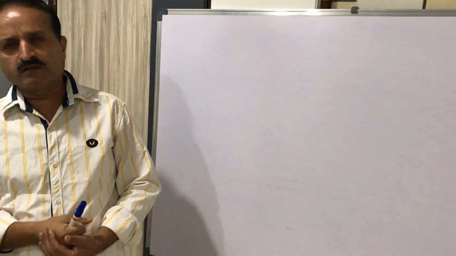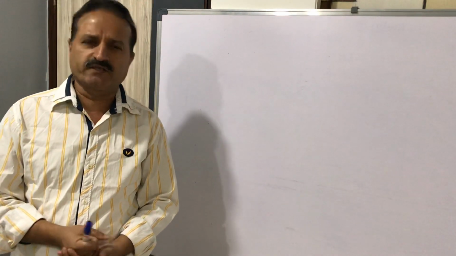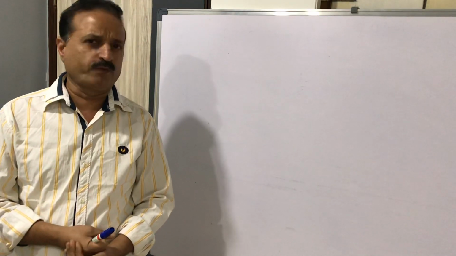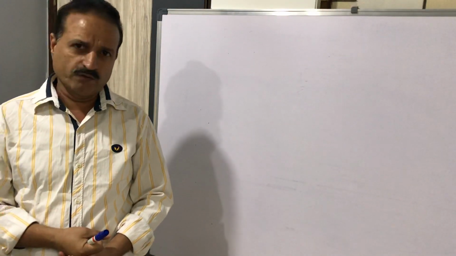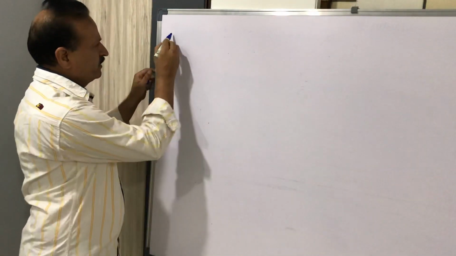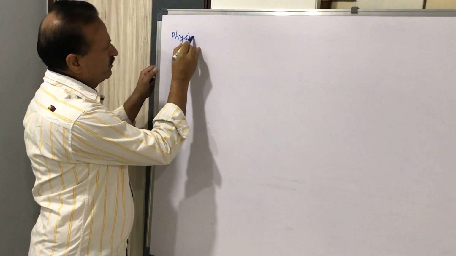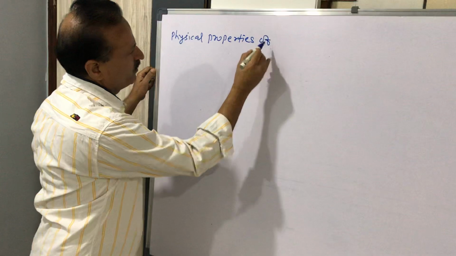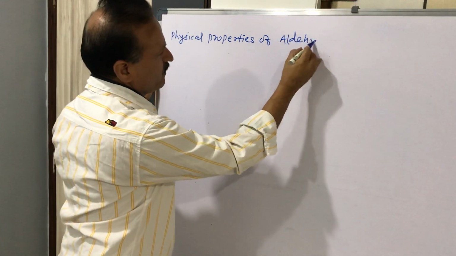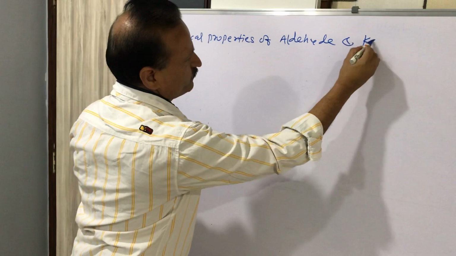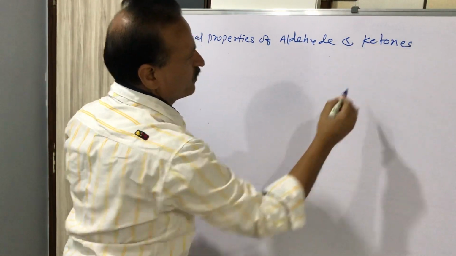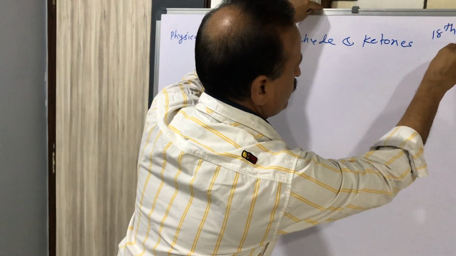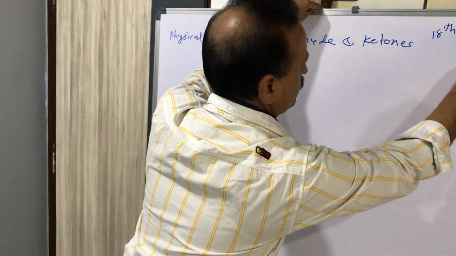So we have started the chapter aldehyde, ketone and carboxylic acid, and today we are going to discuss the physical properties of aldehyde and ketones. Today's date is 18th April 2020.